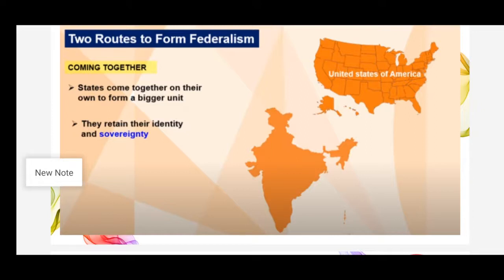The states do not have sovereignty because they enjoy different powers. But the country has sovereignty. It means some other country cannot interfere in our political and internal matters. It means we, the people of India, our representatives, will take part in political, international and internal matters.